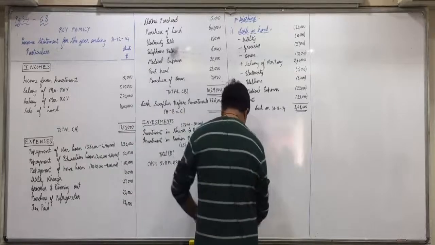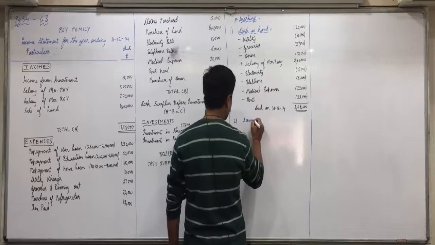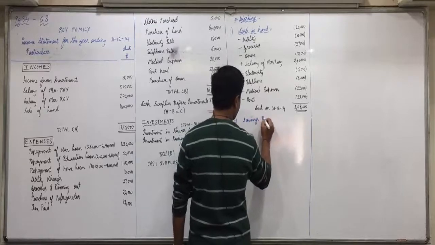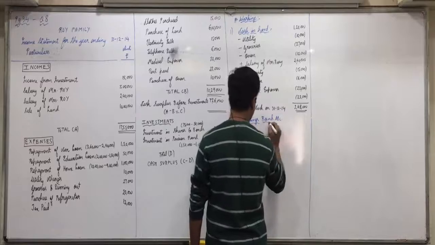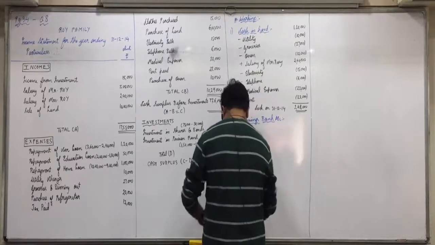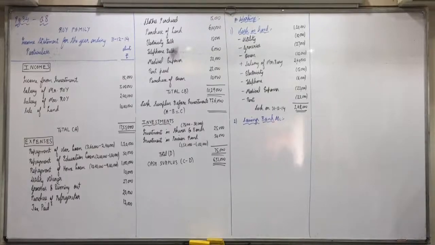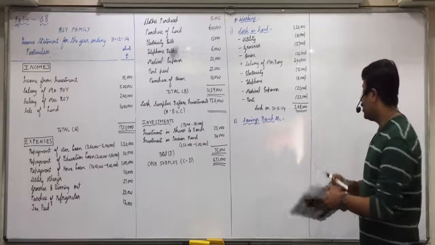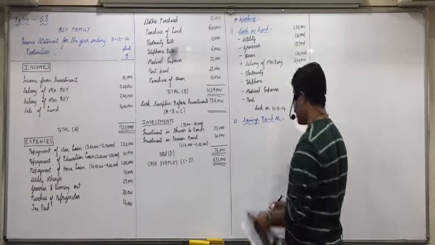So the second information, savings account in bank. What is the opening balance first of all? Yes, 1 lakh.